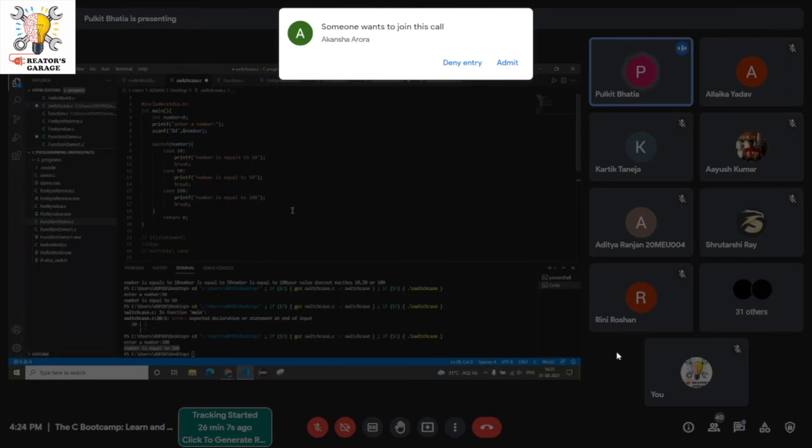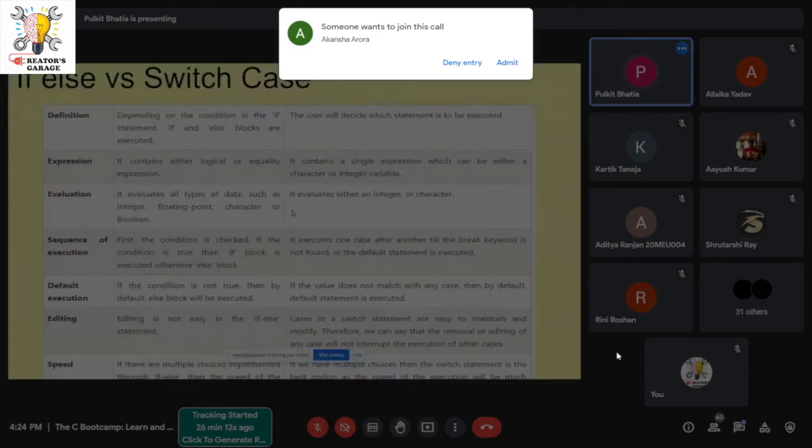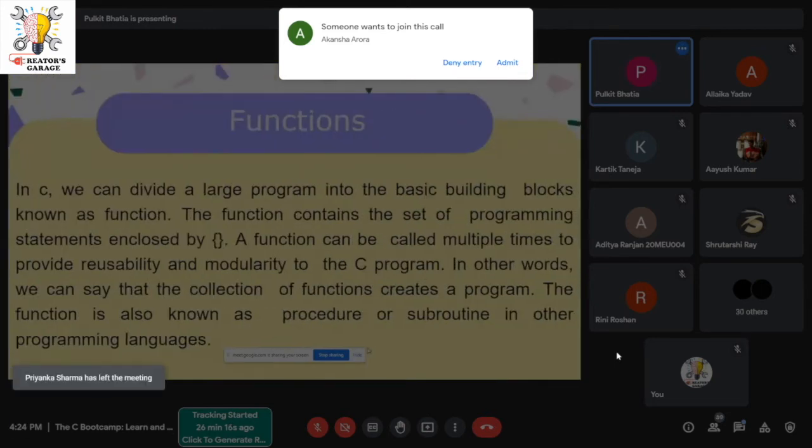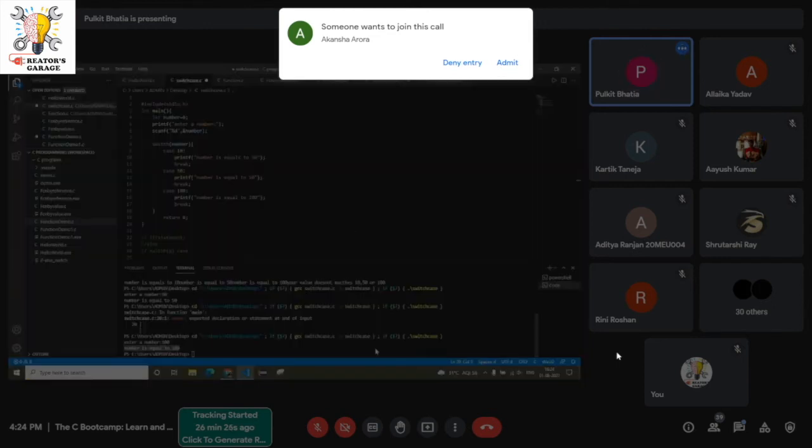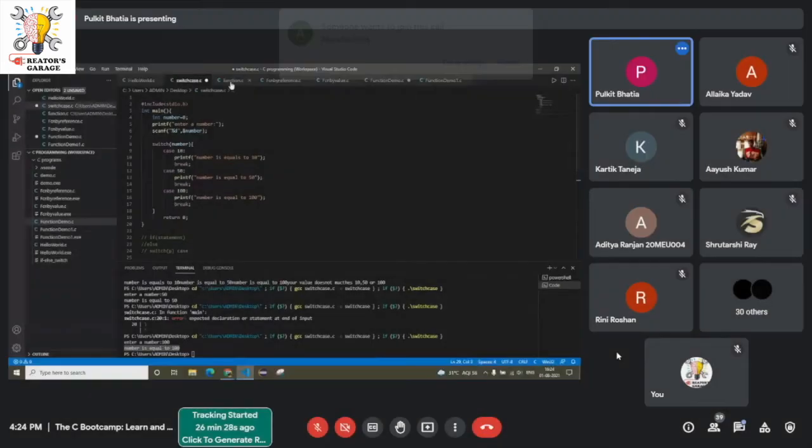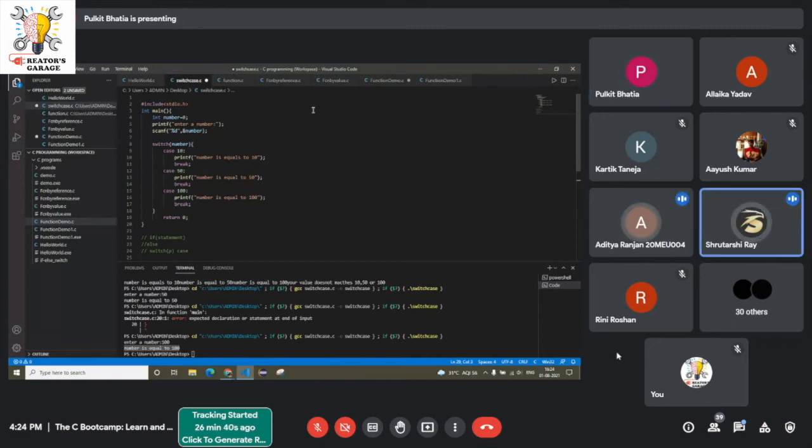Okay, no issues. Now let us go to another topic, functions. You have probably seen functions in the code you have written till now, and you wouldn't know that. Can anyone tell me any one function that you guys have been using till now, even if you don't know about functions?